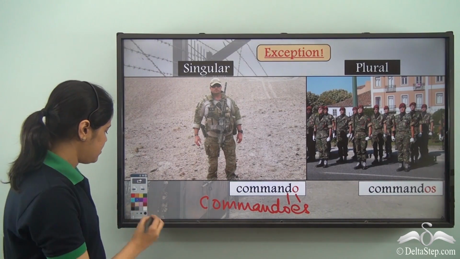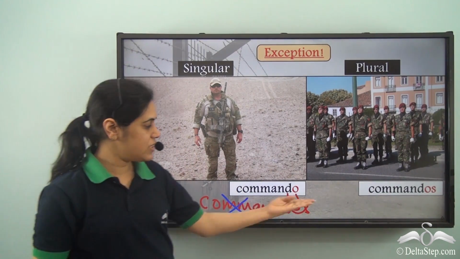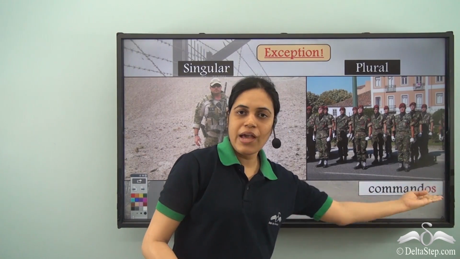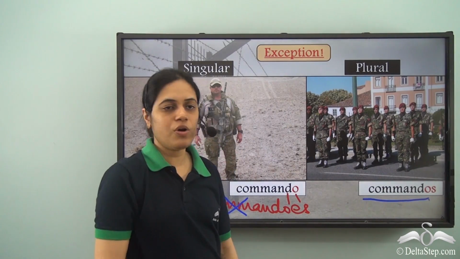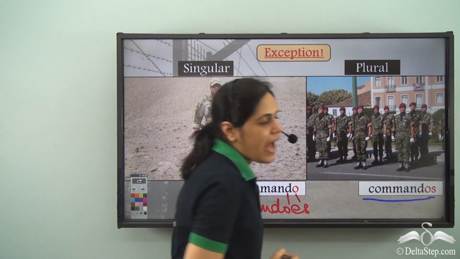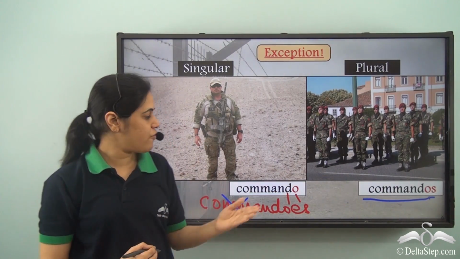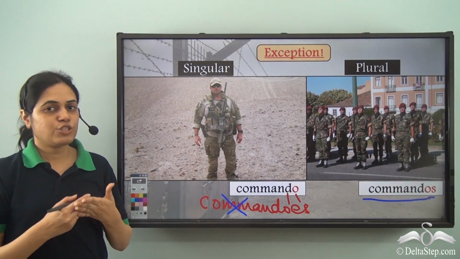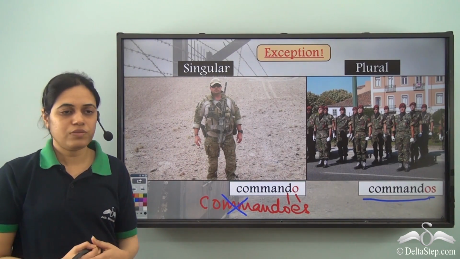But this is not the case. The plural form is commando and then an s. So simply write commando and then add an s at the end. Commandos is the plural form of commando. So photo, commando are some exceptions to this rule.